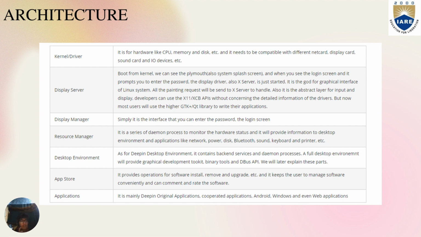Next is the display manager. Simply, it's the interface where you can enter the password, the login screen. It is a series of daemon processes to monitor the hardware status, and it will provide information to the desktop environment and applications like network, power, disk, Bluetooth, sound, keyboard and printer, etc. Desktop environment. As for the Deepin desktop environment, it contains backend services and daemon processes. A full desktop environment will provide a graphical development toolkit, binary tools, and D-Bus API. We will later explain these parts in the coming slides.